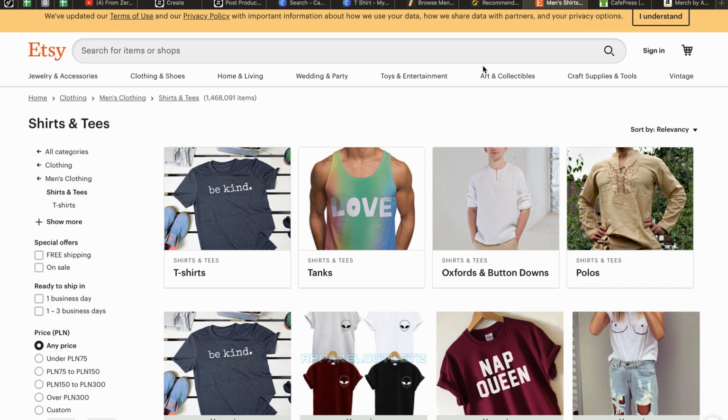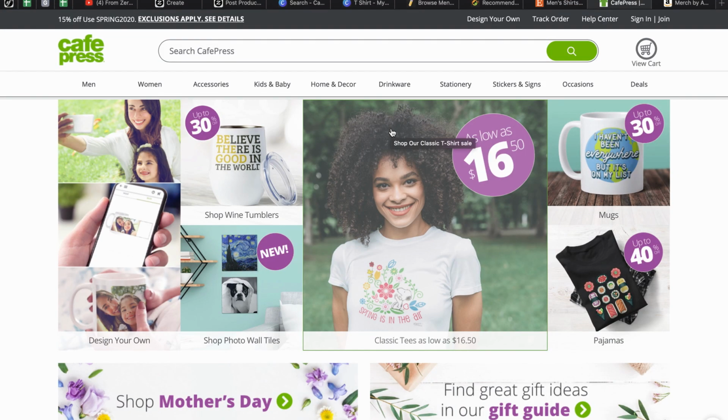Next example is the webpage Etsy. You can sell t-shirts here in the same way. So create an account, put your design, and start selling. Next example, a web page where you can sell your design on t-shirts is Cafe Press, and the story is the same. Create an account, put your design, start selling your t-shirts. Of course, you can prepare some jackets, caps, and other gifts and clothes. I showed you only t-shirts, how to make designs on t-shirts, but you can repeat this on other items.